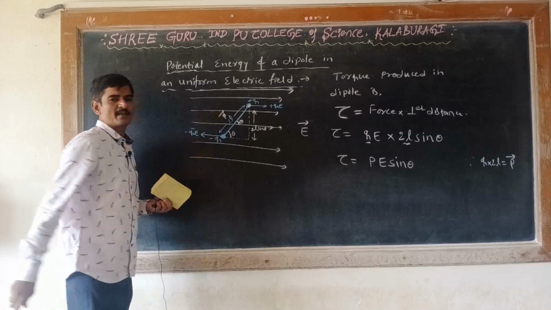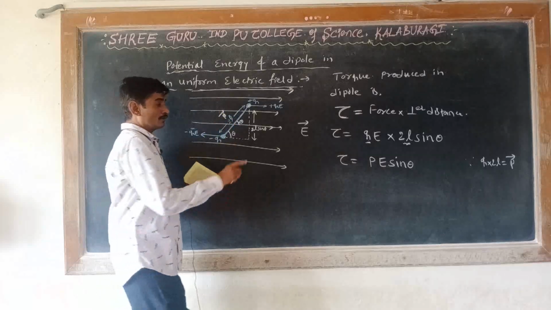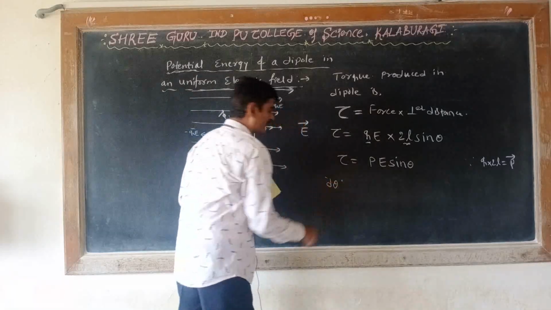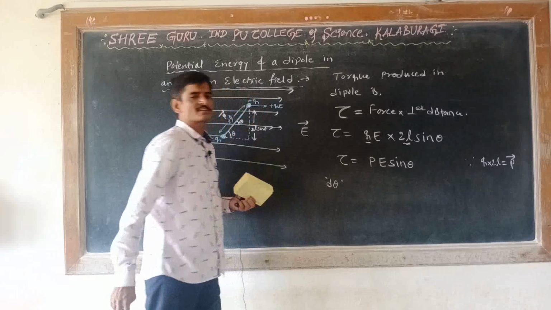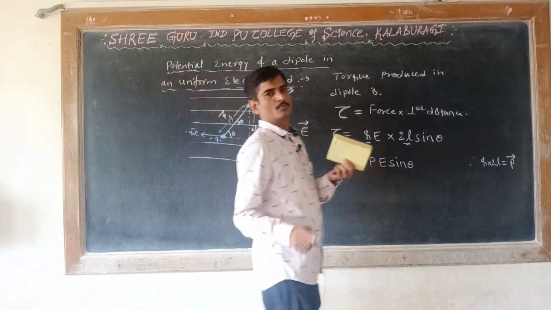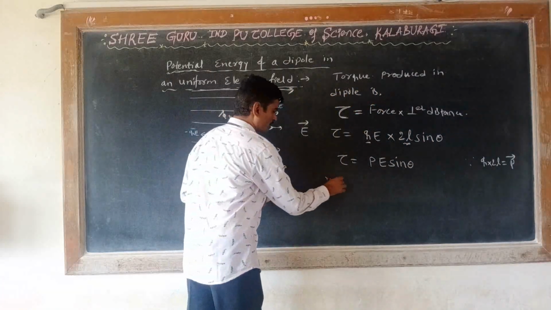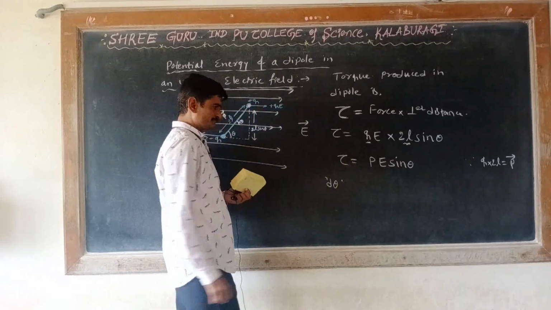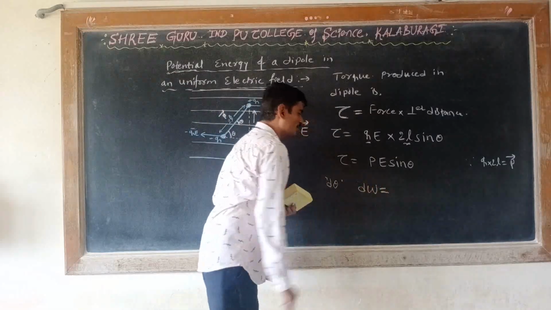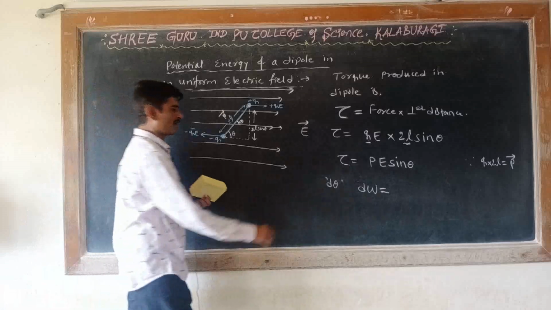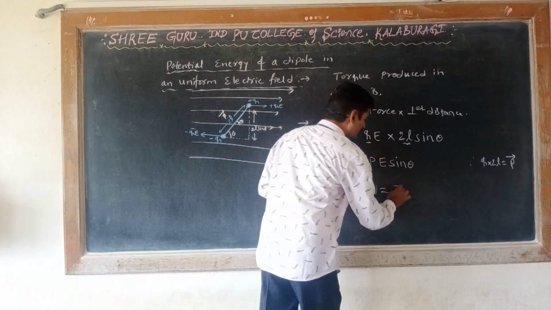Now if you want to rotate the dipole through an angle d theta against this torque, then a small amount of work has to be done to rotate the dipole through an angle d theta against the torque tau, and that work done dW is given by tau d theta.